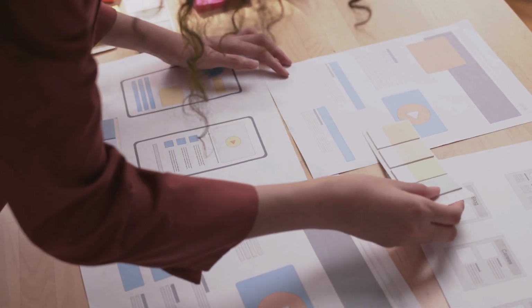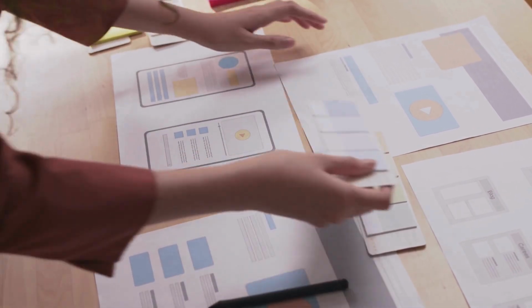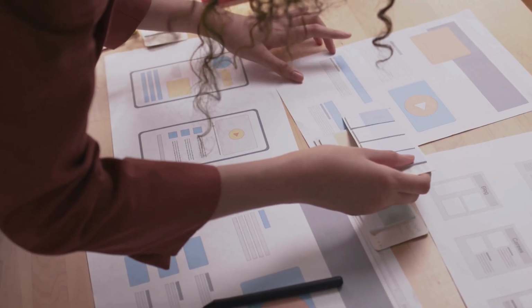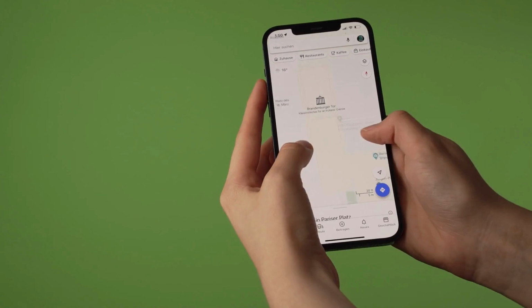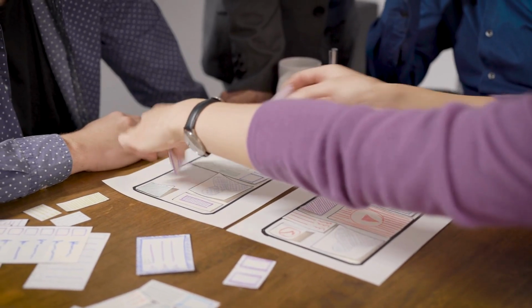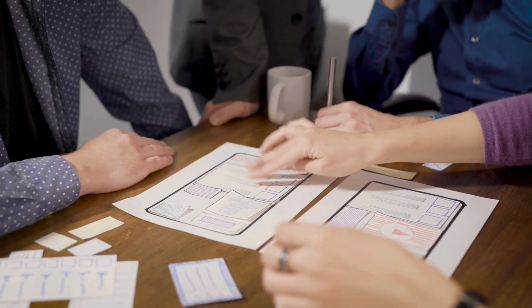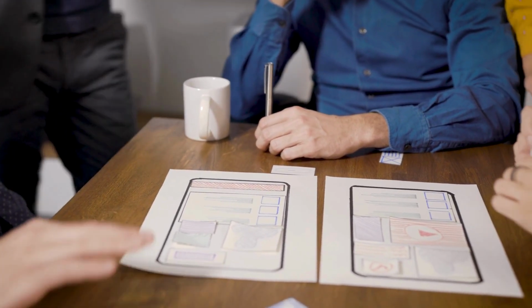In simple words, the structure plane is all about how everything connects. It defines the flow of interaction and how information is organized. Think of it like a map. Without it, users can get lost. The next one is skeleton plane. It focuses on layout, navigation, and interface elements. It decides where things go on the screen and how users interact with them.